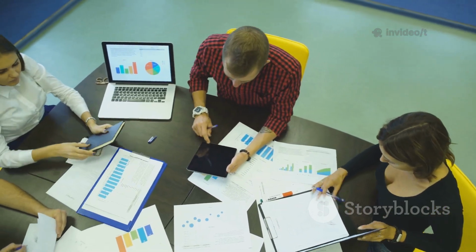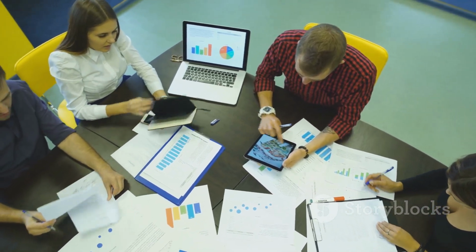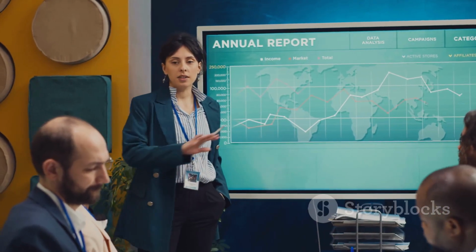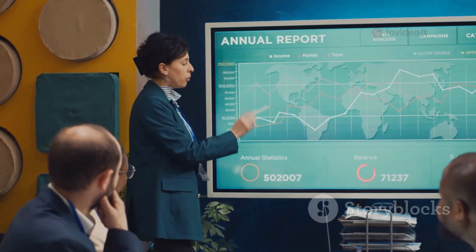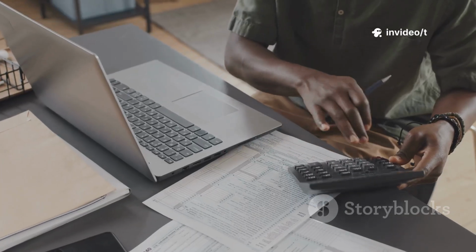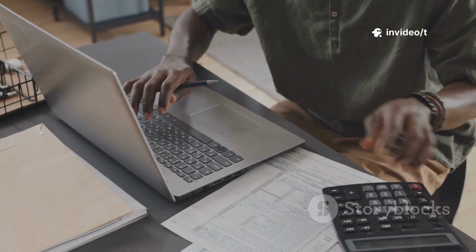IFRS bans LIFO, arguing it distorts reality and comparability. This means US and international companies can report very different profits and inventory values. As a CMA, you'll need to adjust for these differences in analysis.